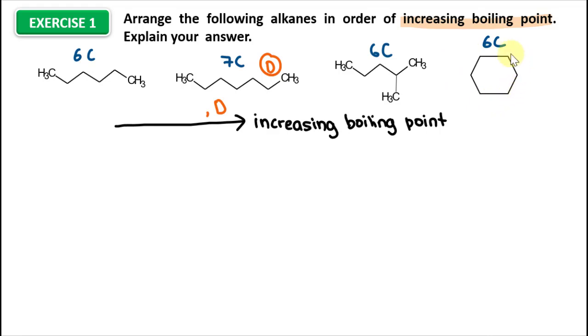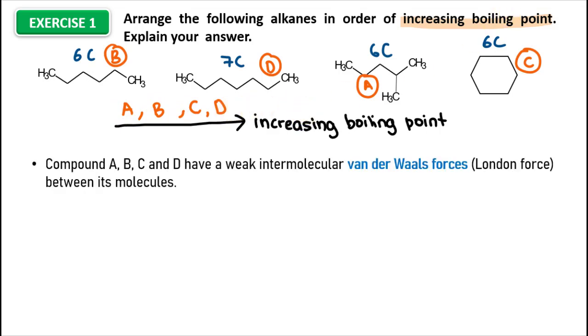The one that has a cyclic structure will have the highest boiling point. So the cycloalkane will have a higher boiling point compared to the straight chain alkanes. So I'll put this one as compound C. And then between these two compounds, branching will decrease the surface area and will make the boiling point lower. So this one is going to be my compound A, and this one is my compound B. To arrange in increasing order, we have A, B, C, D.